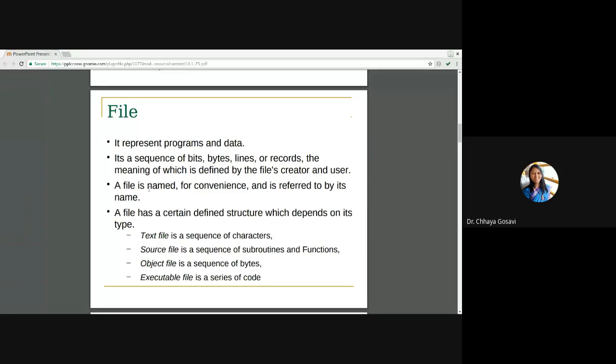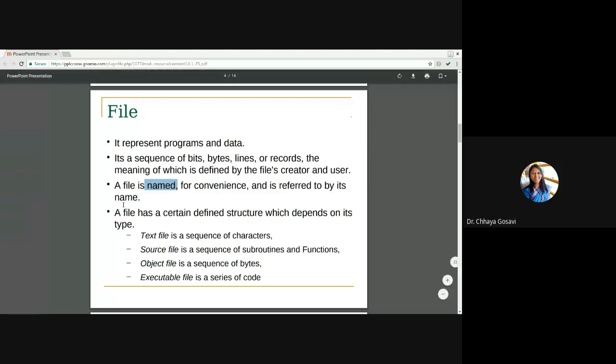A file is named. Every file should have a name. For example, hello-world.java or result.txt. It is for convenience. It is referred by its name. A file has a certain defined structure which depends upon its type. So every file has its own structure.